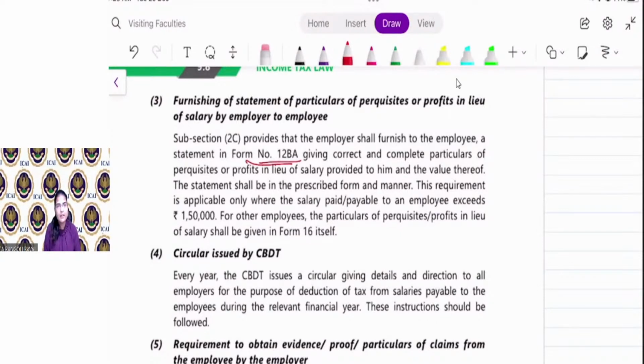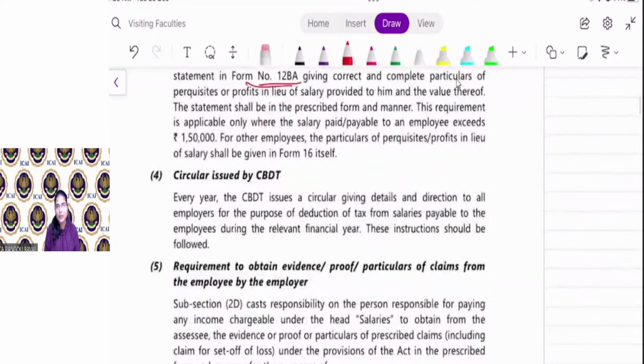This requirement is applicable only where the salary paid or payable to an employee exceeds 1,50,000. So if your employee's salary exceeds 1,50,000, then as an employer, you have to give the breakup of salary to him in Form 12BA. For other employees, that means those whose salary is less than 1,50,000, the particulars of perquisite or profit in lieu of salary shall be given in Form number 16.